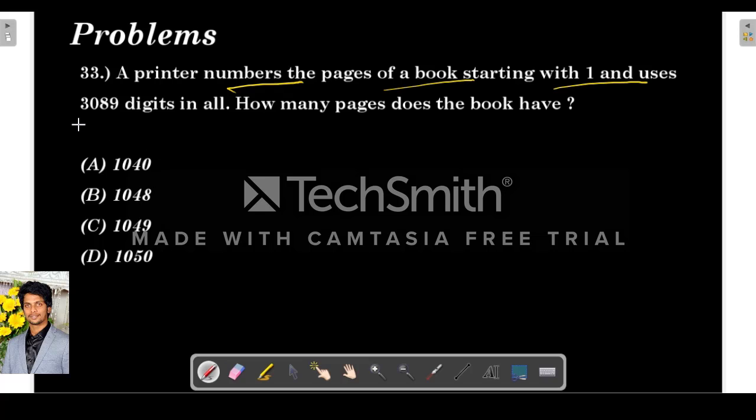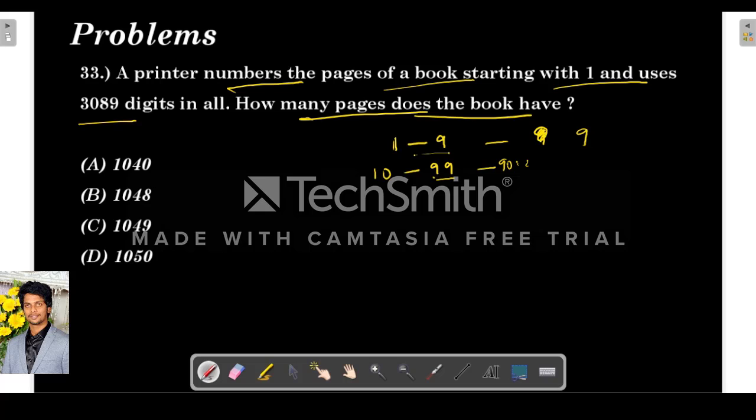Okay, next. The printer numbers the pages of a book starting from 1 and uses 3089 digits in all. How many pages does the book have? So again, he will start from 1, right? So 1 to 9, how many digits? 9 digits, right? Next, from 10 to 99, how many numbers are there? Till 99, 9 were already used, so 90 will be there.